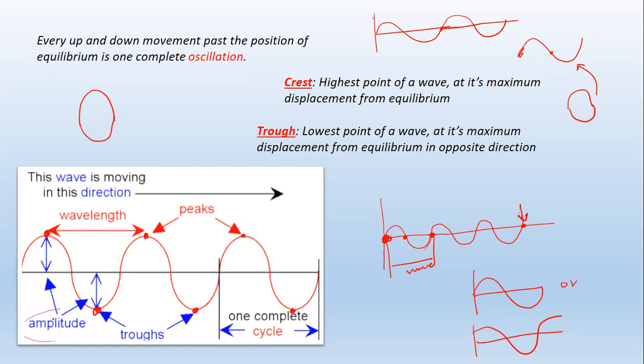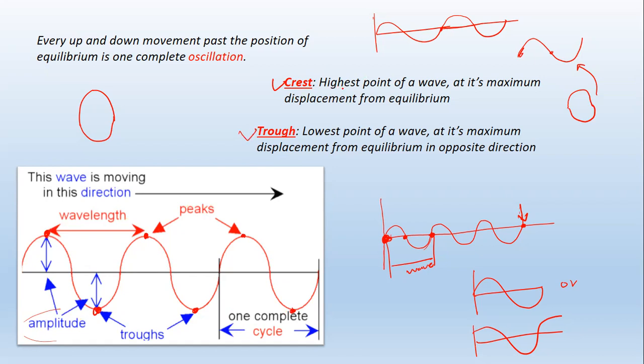Do not forget that. They still call it the amplitude even here on waves. So these maximum points, these peaks, are called crests. These minimum points are called the troughs.